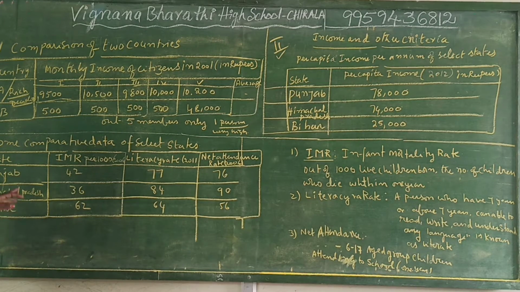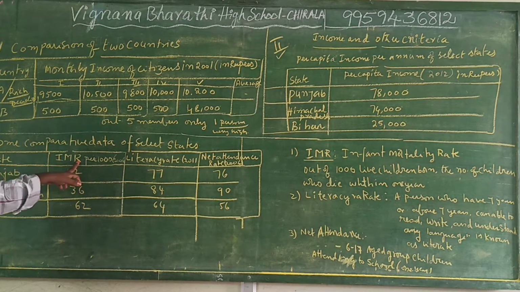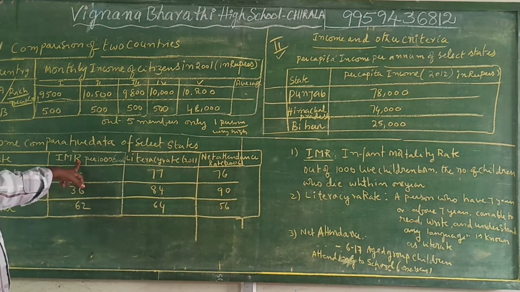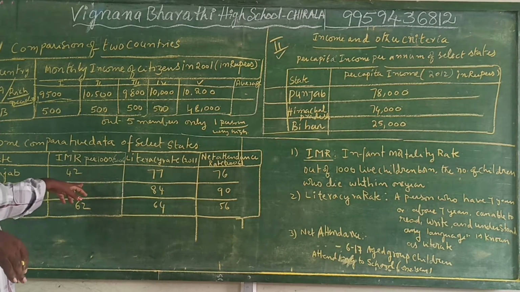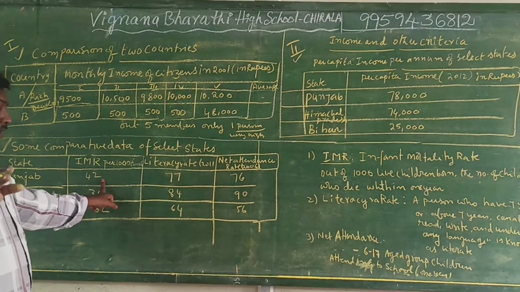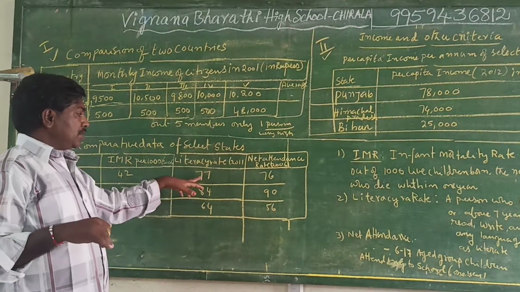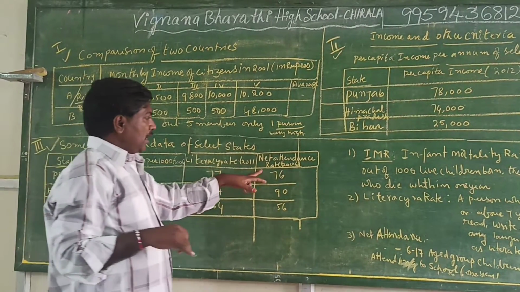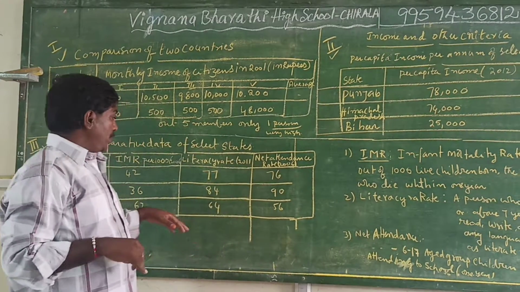Punjab, Himachal Pradesh and Bihar, right? IMR, infant mortality rate. In Punjab, it means out of 1,000 live births, 42 die. The literate percentage in Punjab is 77%, and net attendance is only 76%.